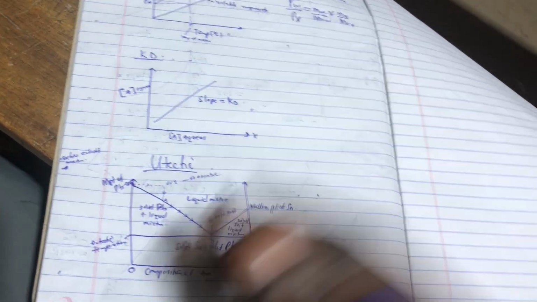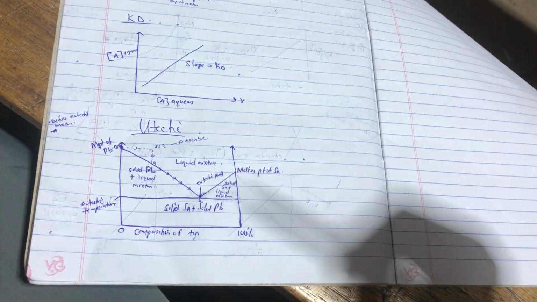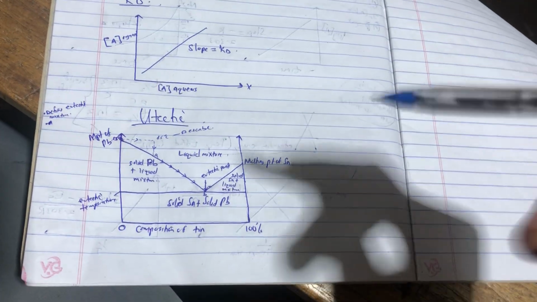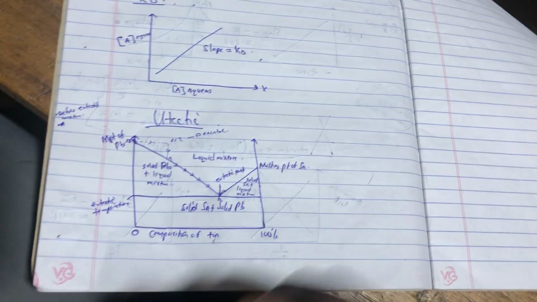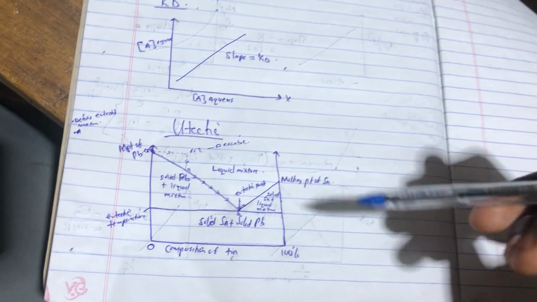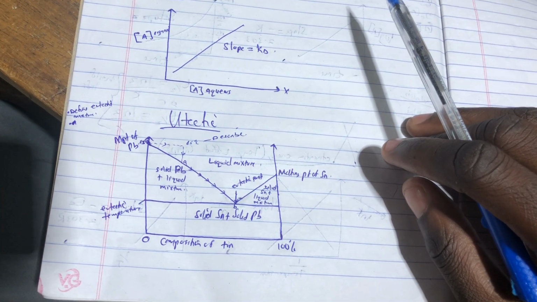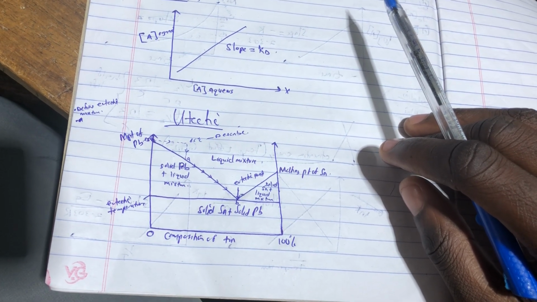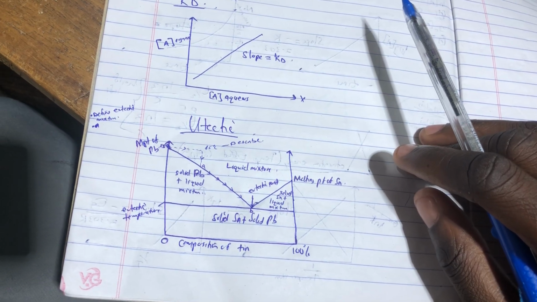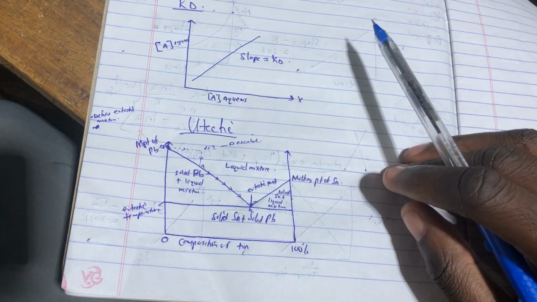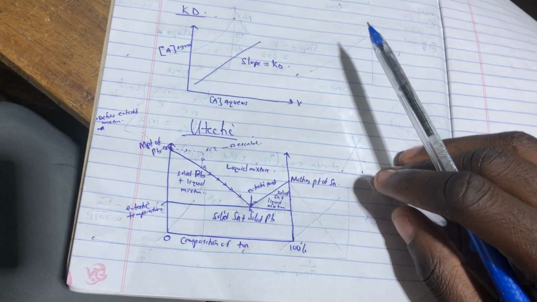Then in conclusion, the graphs of eutectic, pardon the spelling, eutectic graphs. Some people pronounce this differently, however. Now, eutectic graphs are quite tricky, but first and foremost, what is a eutectic mixture? Can someone define that for me? What is a eutectic mixture? Someone define that for me, please.